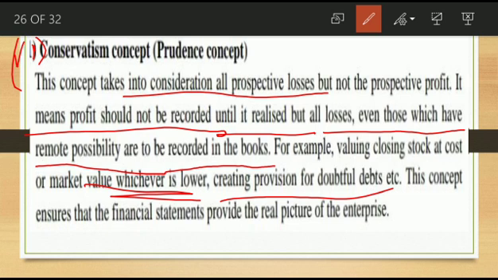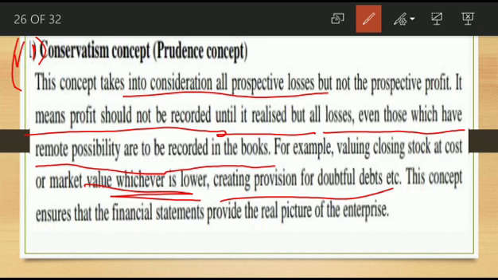This chance of bad debts is called a provision for doubtful debts. We create it on the basis of the prudence concept, meaning a chance of loss you anticipate and record in the books of account.